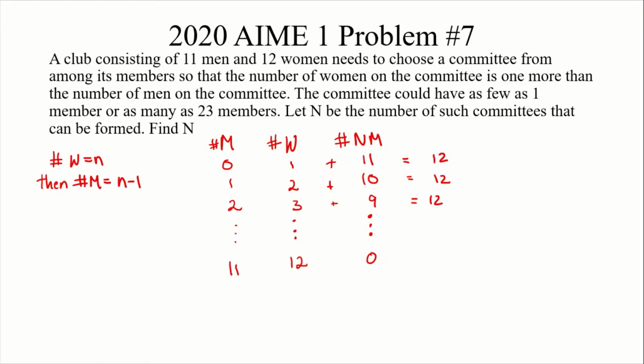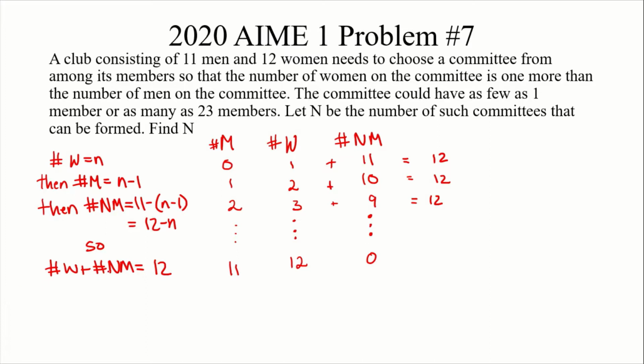Now, let's check the number of non-selected men. The number of non-selected men is going to be equal to 11 minus n minus 1, which is equal to 12 minus n. So the number of women plus the number of non-selected men is always equal to 12.